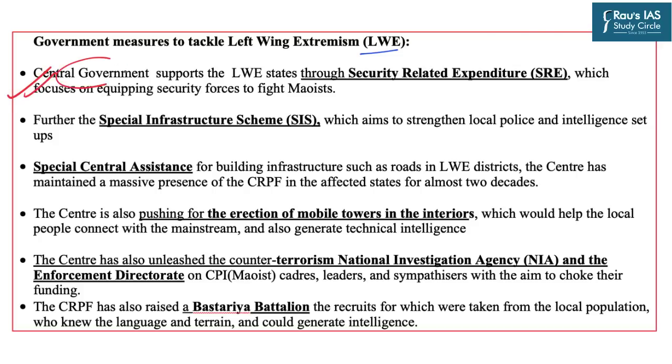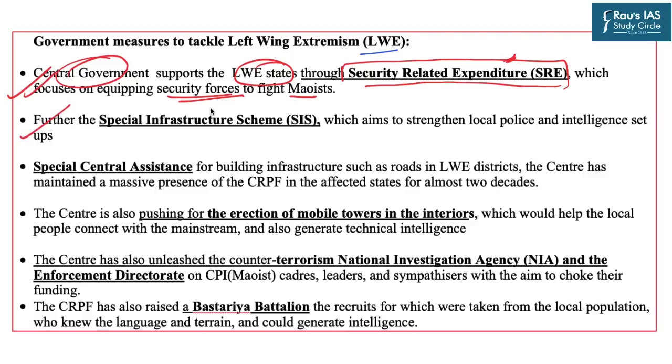First, the central government supports the left-wing extremism hit states through security-related expenditure. Now, what do you mean by security-related expenditure? It is basically that expenditure which is dedicatedly focused towards equipping the security forces to fight the Maoist movements.